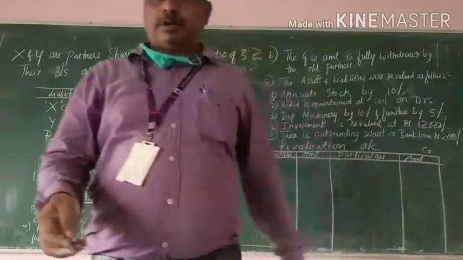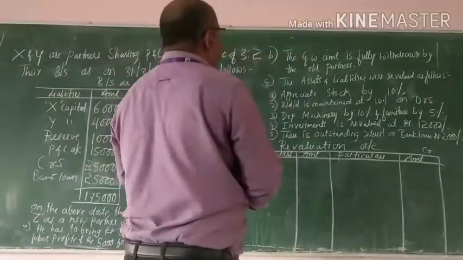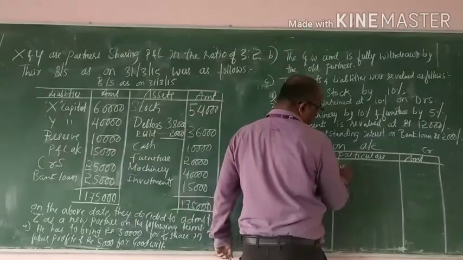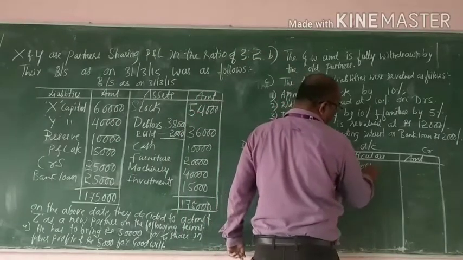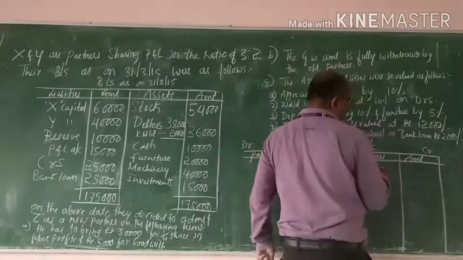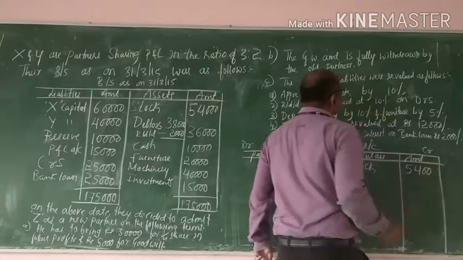So let us start with the revaluation account. First is appreciate stock by 10%. There is an increase in the value of stock: 54,000 into 10% equal to 5,400.